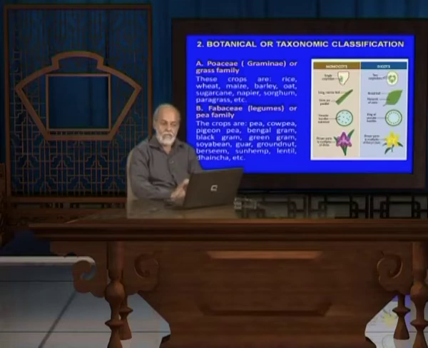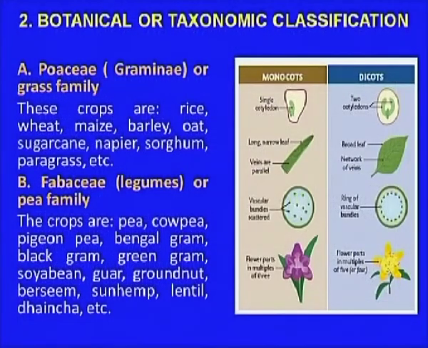If you take any crop of that one and compare the characteristics of the monocot, you can find all such type of the character in that one. Now, the another is the dicot. Dicot is a very big family, it contains almost all. There are 20 families, we have grouped the 56 crops which are growing in nearby area.